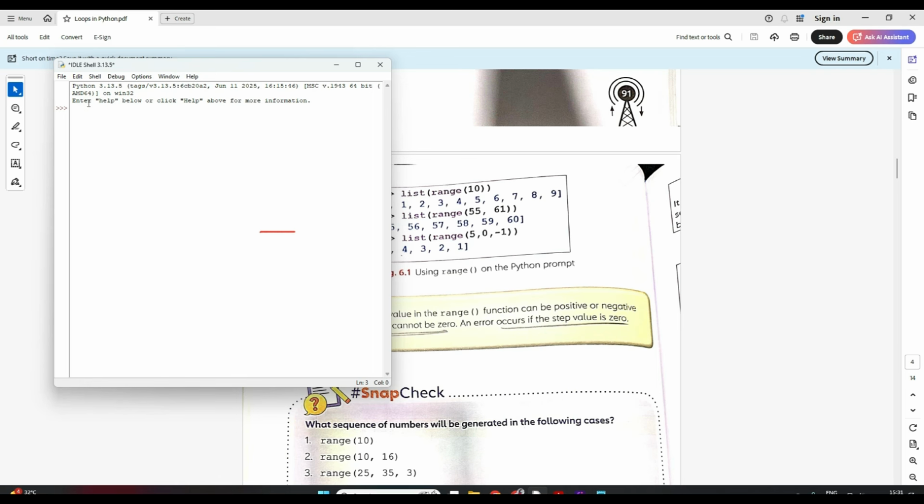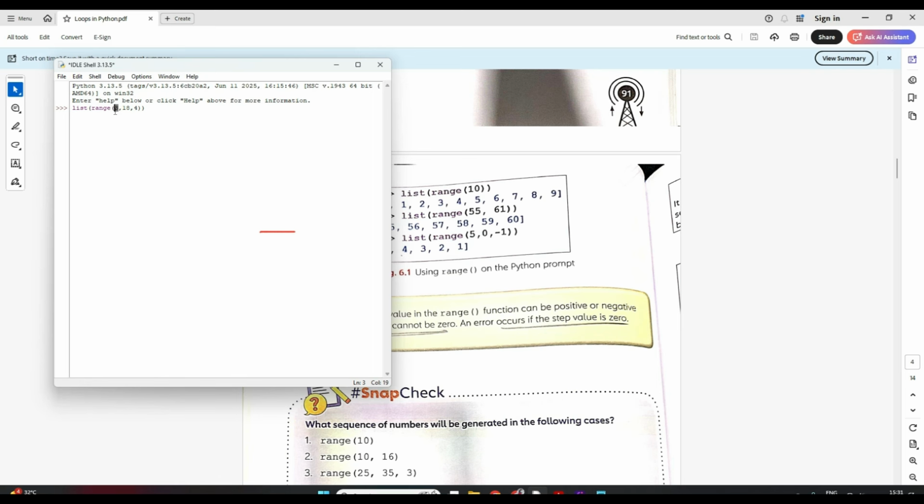So you have to write list, then in brackets range. I want to start from 3, go till 18 maybe, and in the step of 4. I'll give 4. So tell me what numbers it will print.